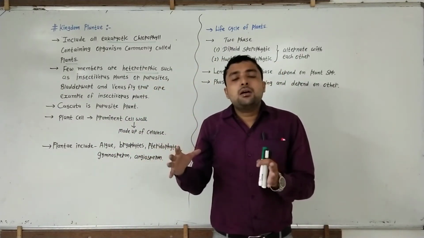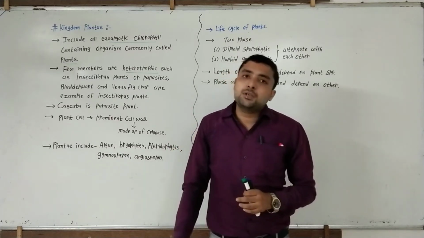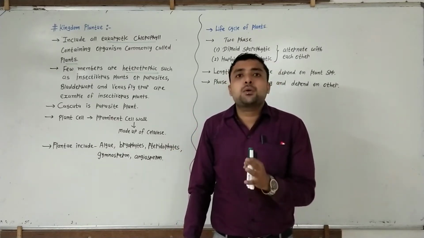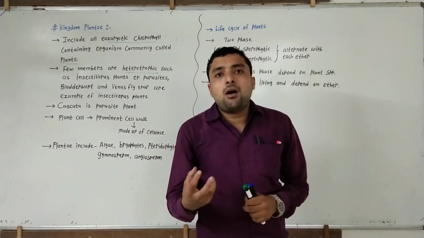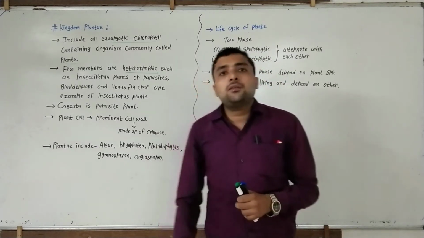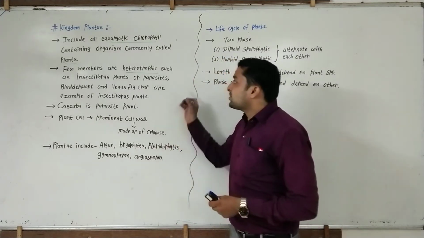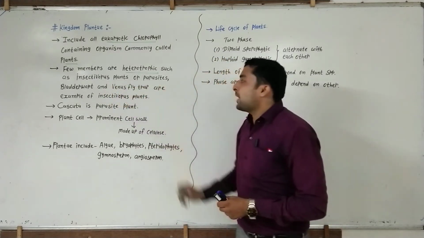Mostly plants perform photosynthesis for their food requirement. But a few species depend on insects for their food requirement, such as insectivorous plants.